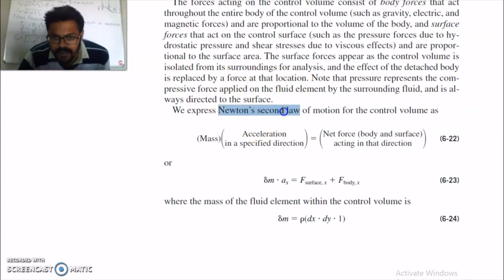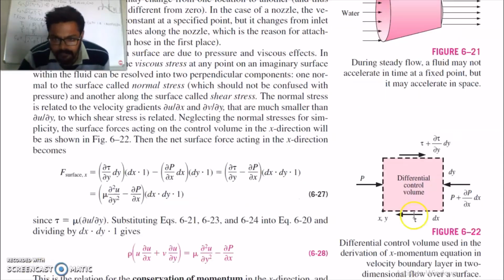So this is Newton's second law of motion. Mass into acceleration in a particular direction is equal to the net force acting in that direction. So mass is del m, acceleration is ax, force is surface force, and body force is the force due to gravity. This is the volume of the element: dx, dy and unit depth 1.